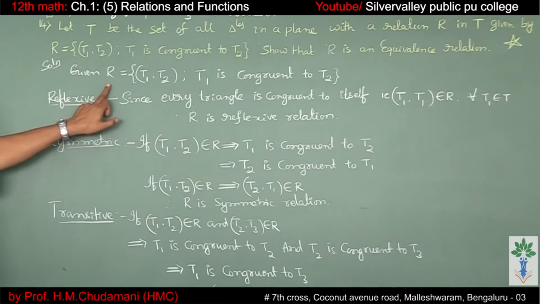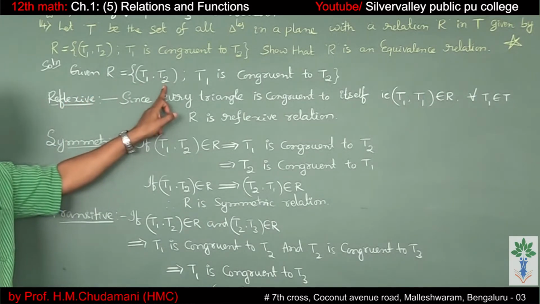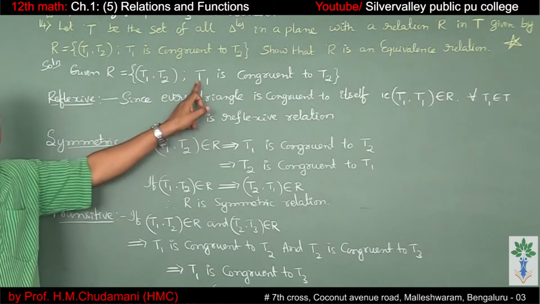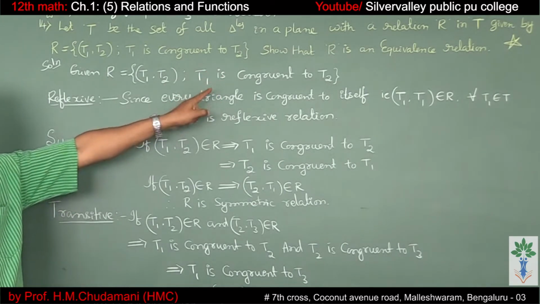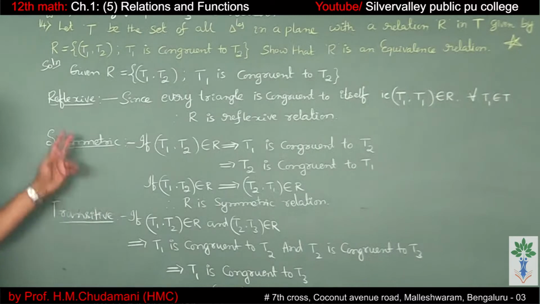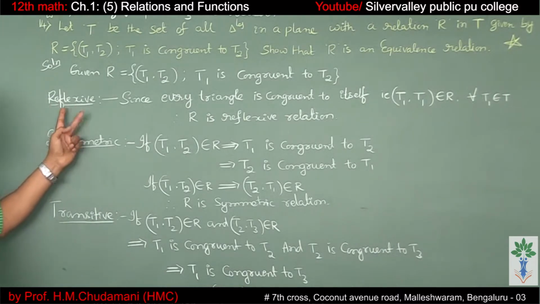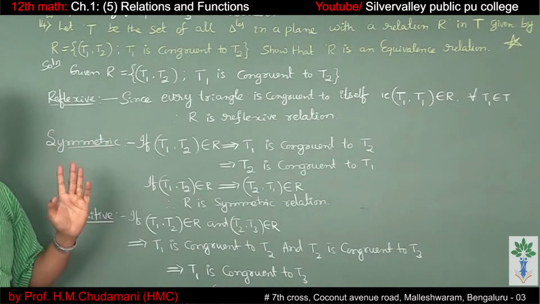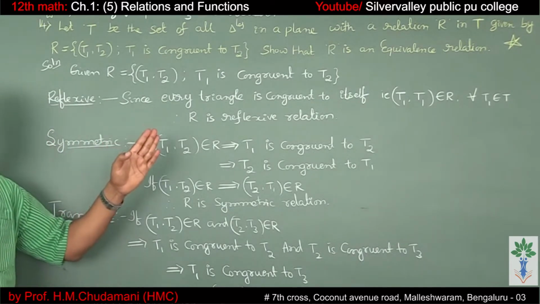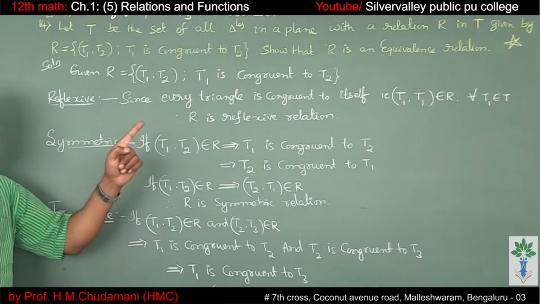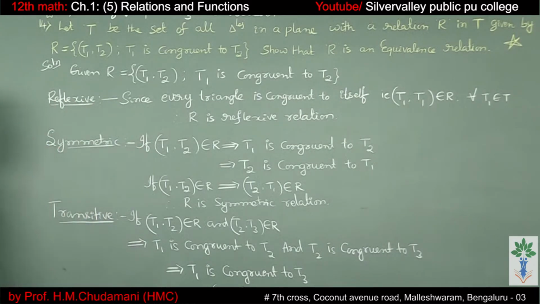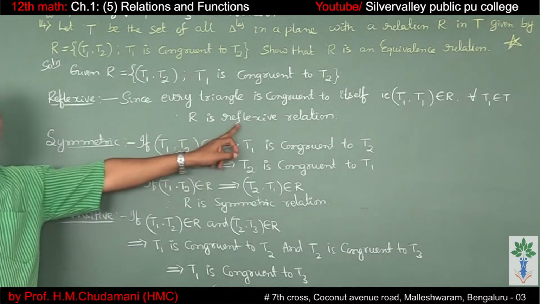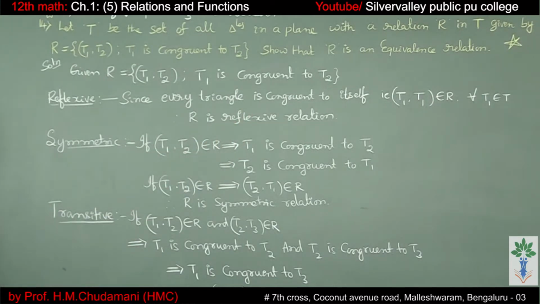Given R is equal to (T1, T2), T1 is congruent to T2. This is how they have defined the relation. Let us check the reflexive relation. As we know, every triangle is congruent to itself. That means (T1, T1) belongs to the relation for all T1 belonging to T. Therefore, R is a reflexive relation.